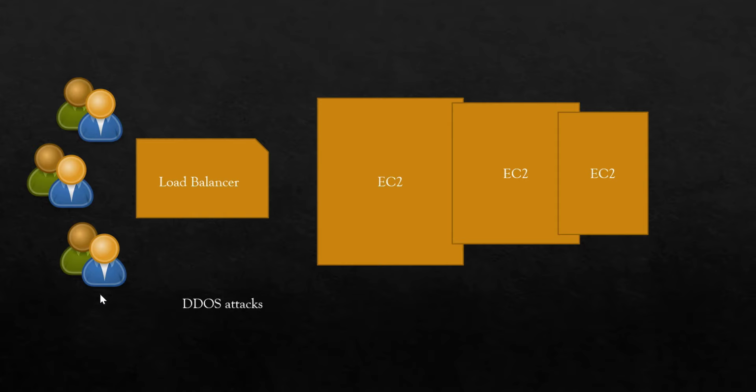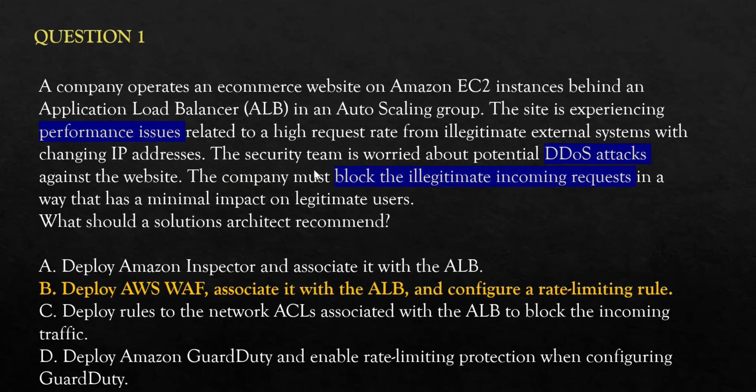Others should not, because what are the other users doing? They are spawning multiple threads. They are changing their IP addresses. They are trying to bring your website down. At once, they will do something similar to stress testing. They will try to spawn so many threads that your infrastructure will go out of capacity and your website will go down. So how to prevent this? What should a solution architect recommend?